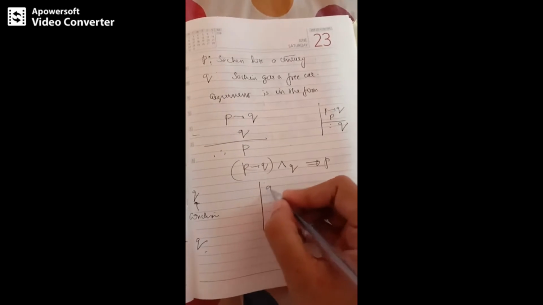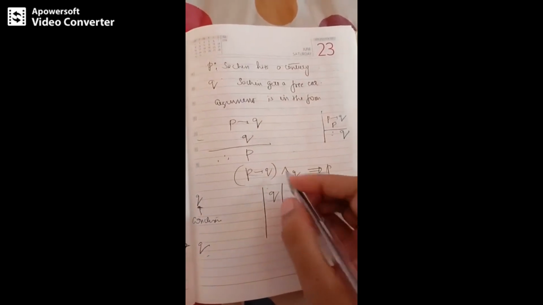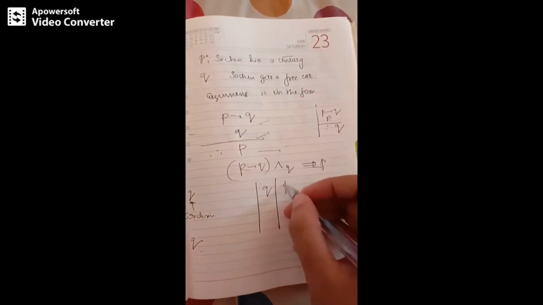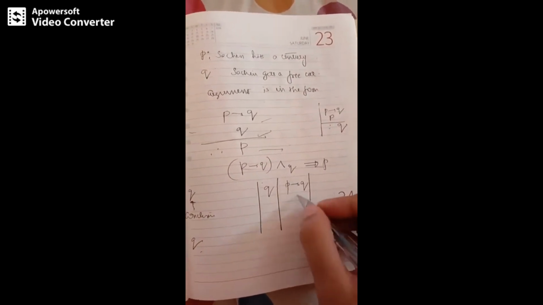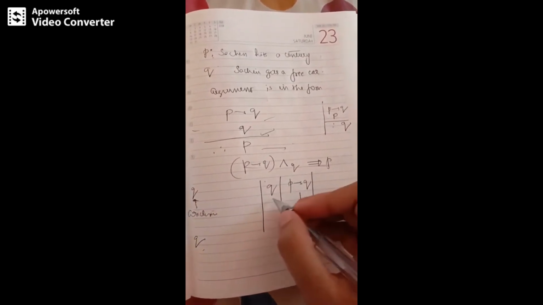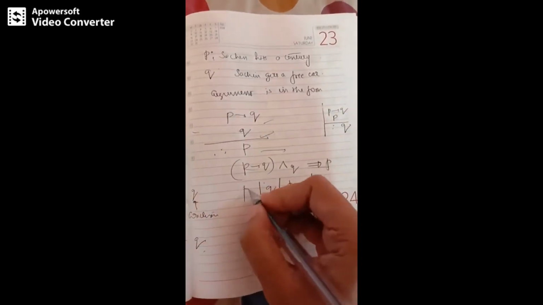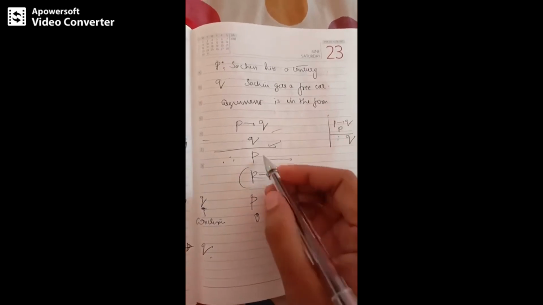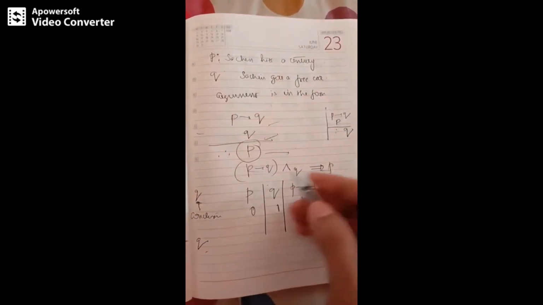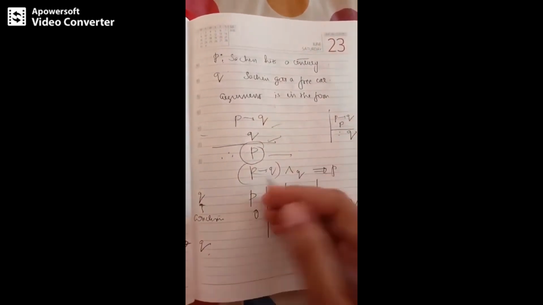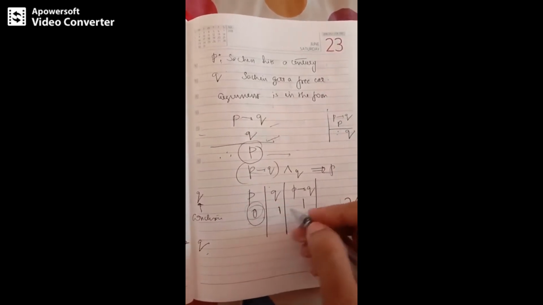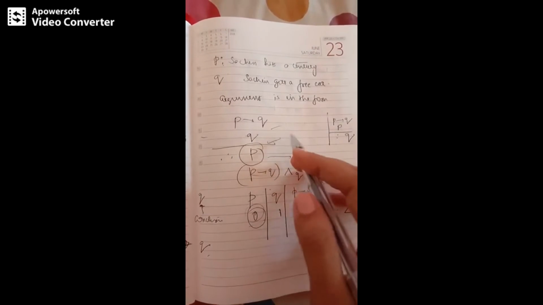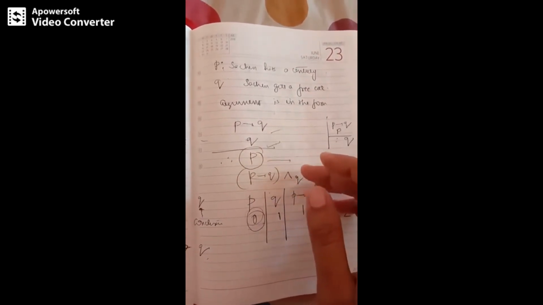Therefore we can also justify it in terms of a truth table, is it not? These are called premises and this is called the conclusion. Premises are always taken to be true. So let's assume P implies Q is 1, Q also is 1, and since we do not have any rule, I say that P is false. The remaining premises I take to be true, because premises are justified statements.